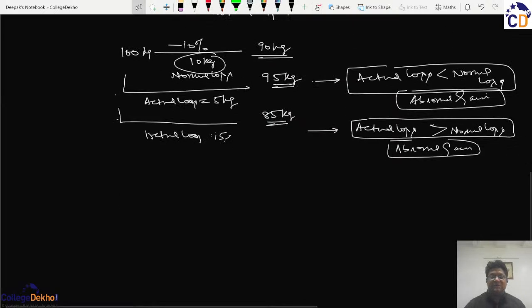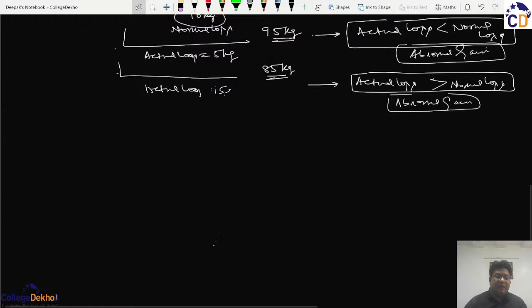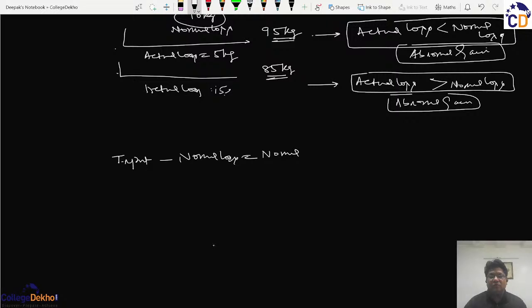So we can summarize it this way: input minus normal loss should give you normal output. But if somehow input minus normal loss and minus abnormal loss, that will give you actual output.